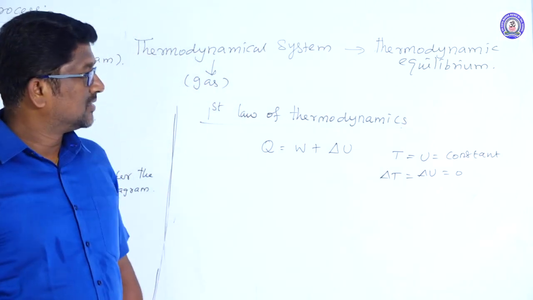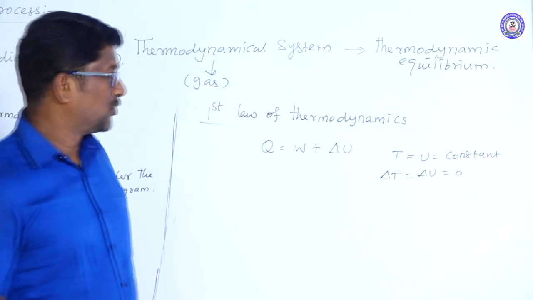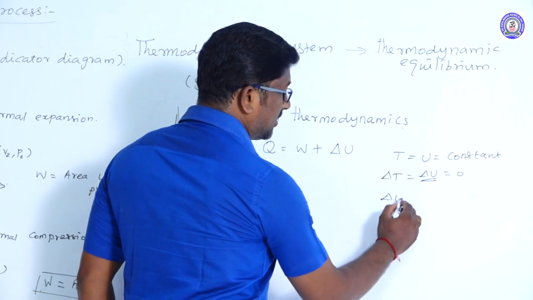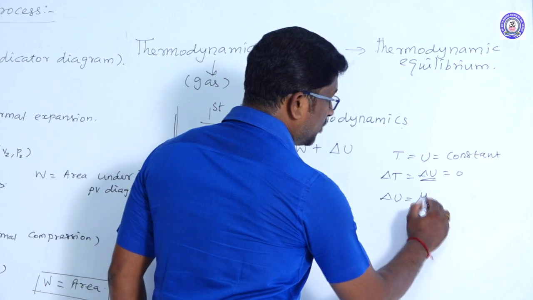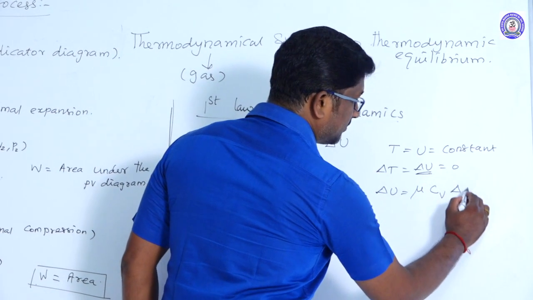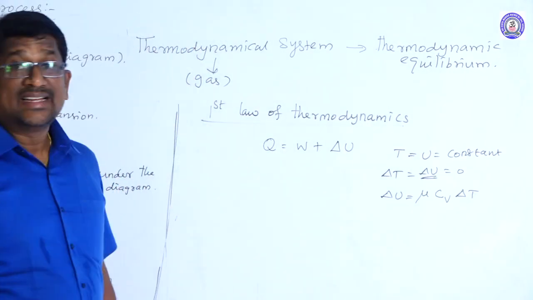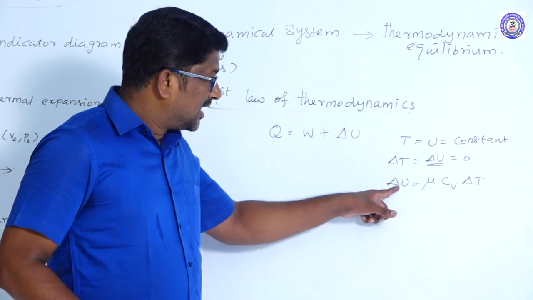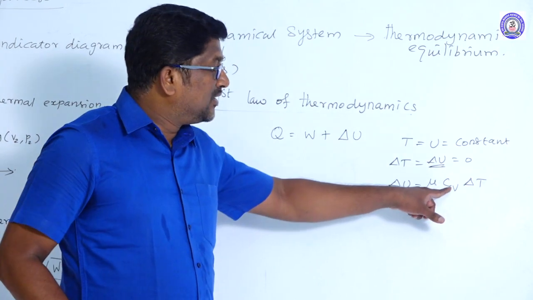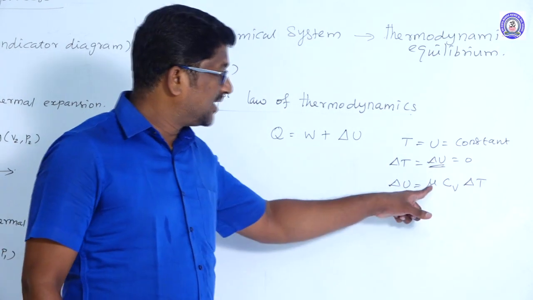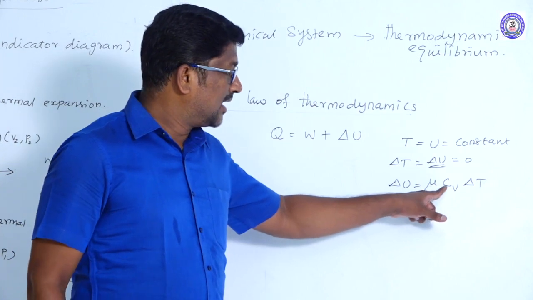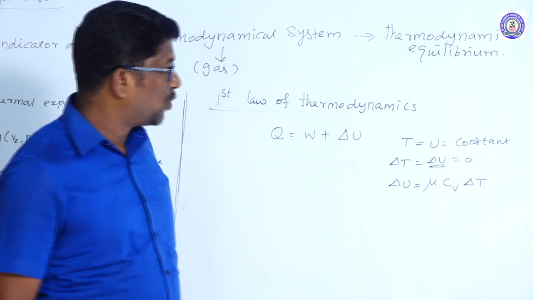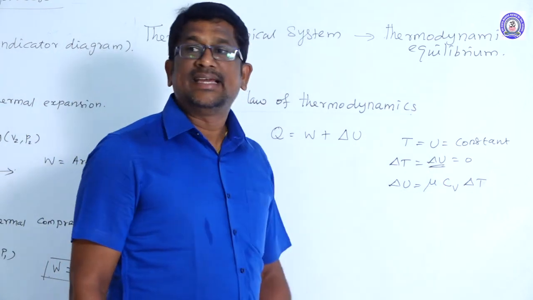One more formula for change in internal energy: del U is equal to mu into Cv into del T. Here, mu is the number of moles, Cv is the molar specific heat capacity of the gas at constant volume, and del T is the change in temperature.